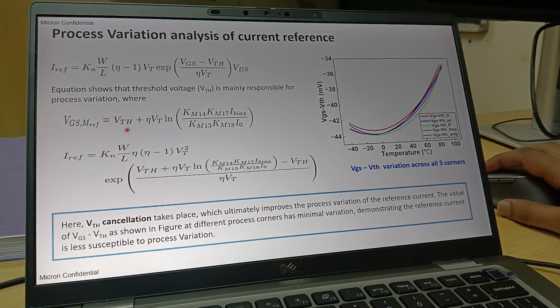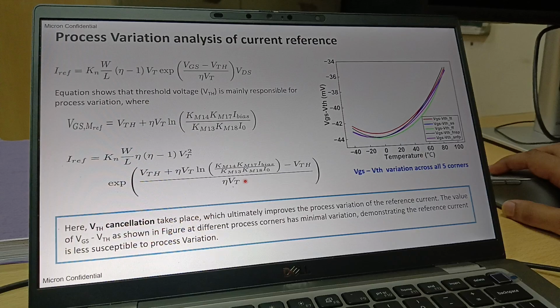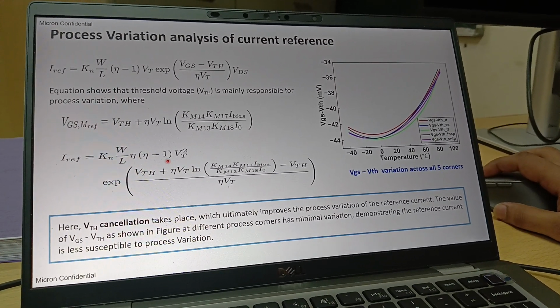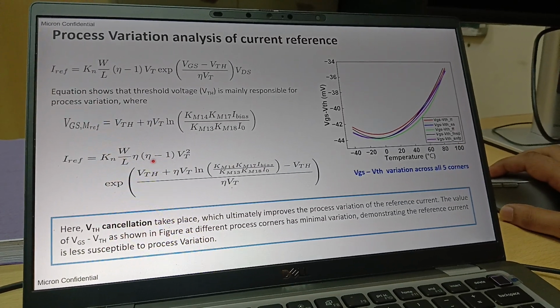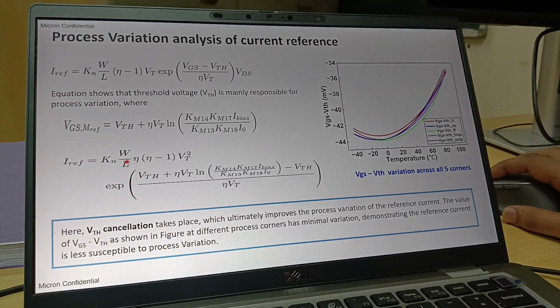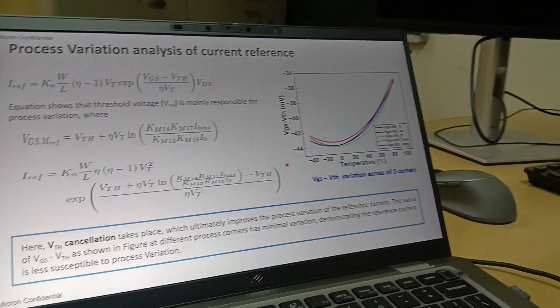So let's say this eta has some variation, which will also cancel out, right? If you see, this eta cancellation is also there. We have eta into eta minus 1. Earlier we had only eta square, now we have eta minus 1. So if eta is changing by some quantity, this eta minus 1 will reduce it, right? Likewise we are able to achieve an I reference which is independent of process also.